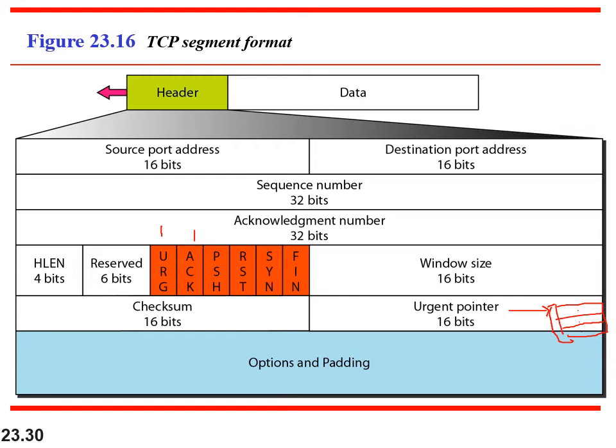This will occupy more bandwidth, so you use the piggybacking technique. After establishing a connection between client and server, the client will send certain data and the server will send certain data. In case the server has some data to send, it will piggyback the acknowledgement along with the data. It will not waste one more segment. Suppose it has no other segment to send, then the acknowledgement will be sent as a separate segment. If the acknowledgement is sent in this segment, this field will be set as 1.